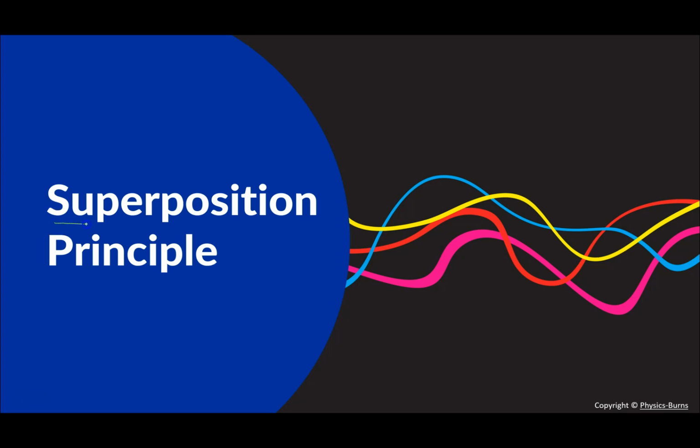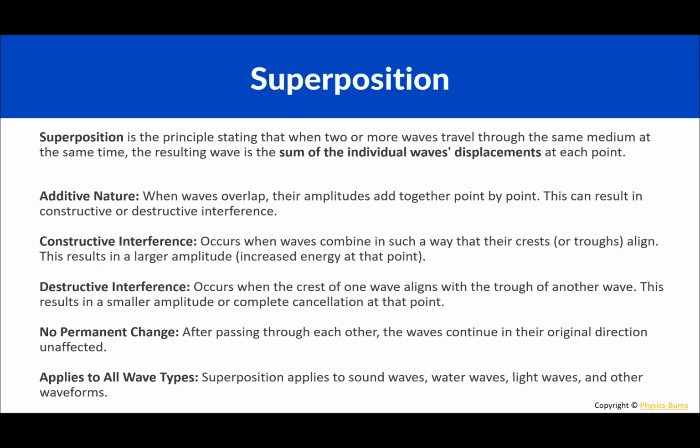Today we're going to be talking about superposition and how that works in terms of waves. Alright, so a lot of definitions here, so stay with me if you need to. Superposition is the principle stating that when two or more waves travel through the same medium at the same time, the resulting wave is the sum of the individual waves' displacement at each point. We'll explain a little bit more what this means as I look at the other terms.